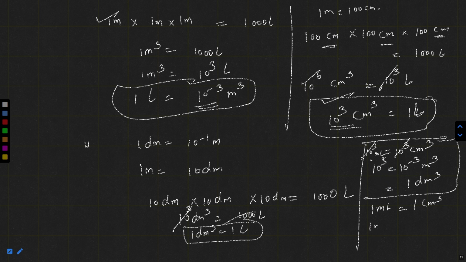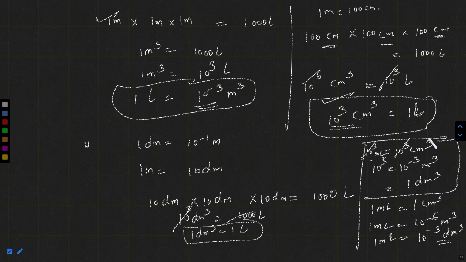So 1 milliliter is equal to 10 raised to the power minus 6 meter cube, and similarly we put here 10 raised to the power 3, it will go here. So 1 ml is equal to 10 raised to the power minus 3 decimeter cube. Okay, 1 ml is equal to 1 centimeter cube, 1 ml is equal to 10 raised to the power minus 6 meter cube, and 1 ml is equal to 10 raised to the power minus 3 decimeter cube.